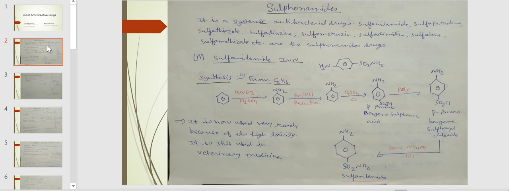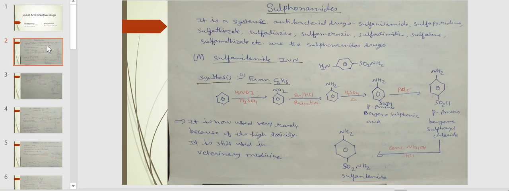When benzene is nitrated, nitrobenzene is formed. Nitrobenzene undergoes reduction in the presence of tin(II) chloride. Aniline is formed. Aniline is heated with sulfuric acid. Para-aminobenzene sulfonic acid is formed. Para-aminobenzene sulfonic acid is treated with phosphorus pentachloride. Para-aminobenzene sulfonyl chloride is formed. This compound is treated with concentrated ammonium hydroxide. 1 mole of HCl is liberated and the sulfanilamide drug is formed.